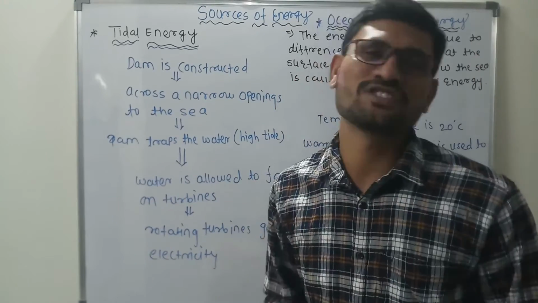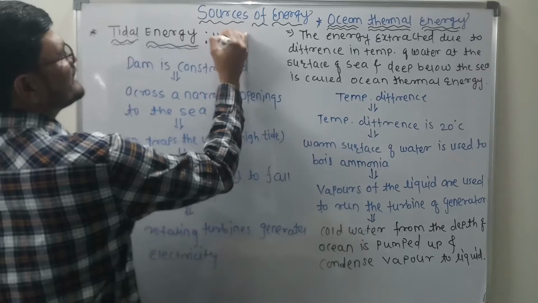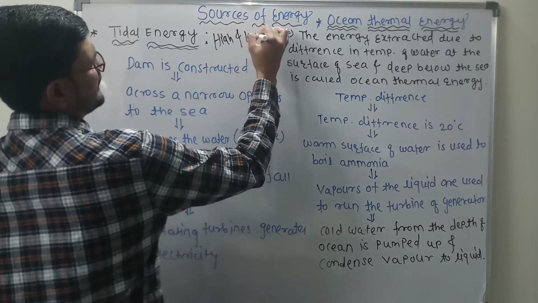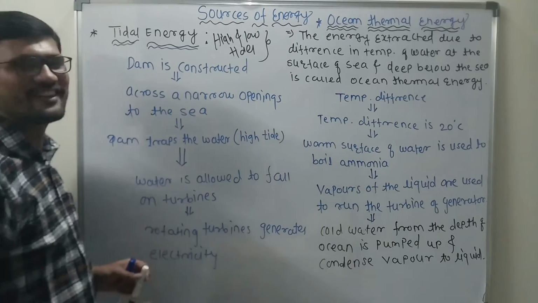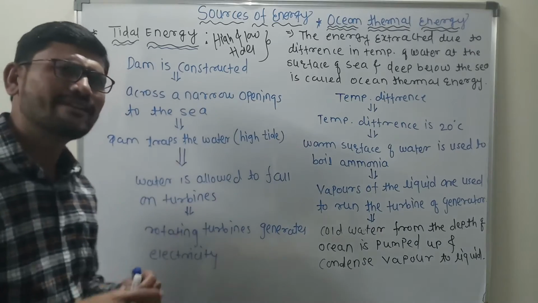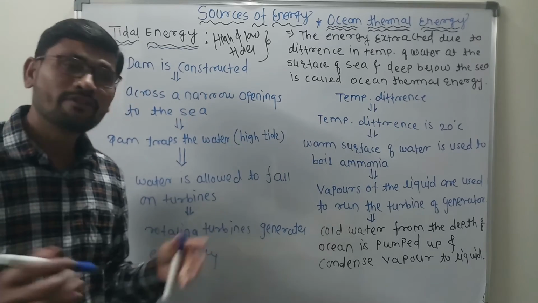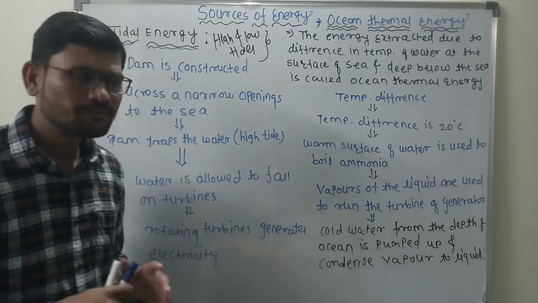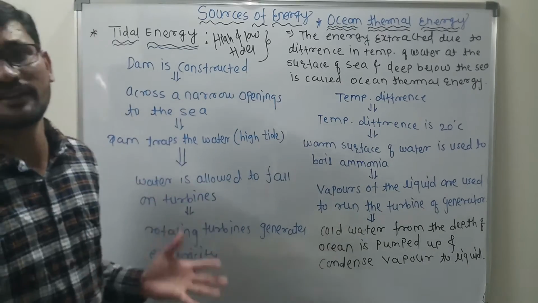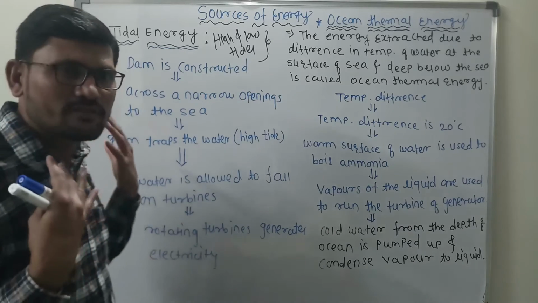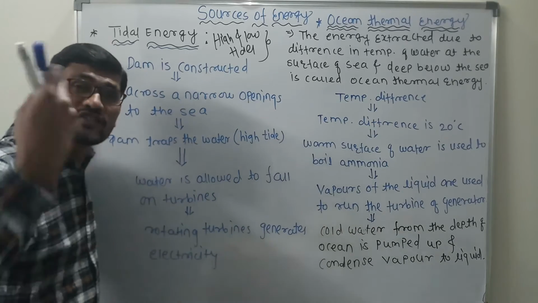Clear? So what is the procedure for that? Let us try to understand. What I told you now is due to high tides and low tides. That is the reason the energy extracted from these tides is called tidal energy. Now how are we going to trap the high tides and low tides? As we know very well, whenever there is a time of high tides and low tides, the corporation tells us that people have to stay away at that time. There is danger from that, and we are talking about extracting energy from these tides.